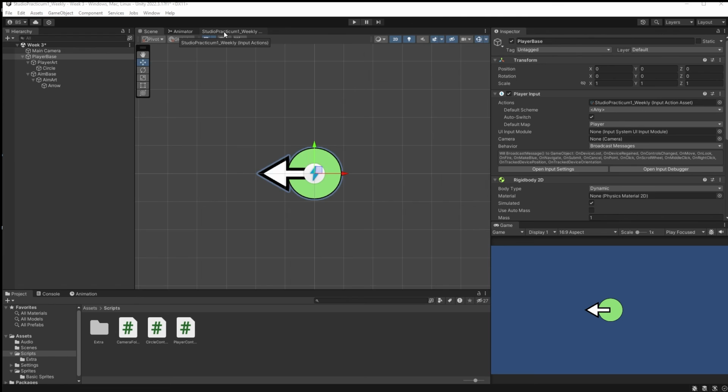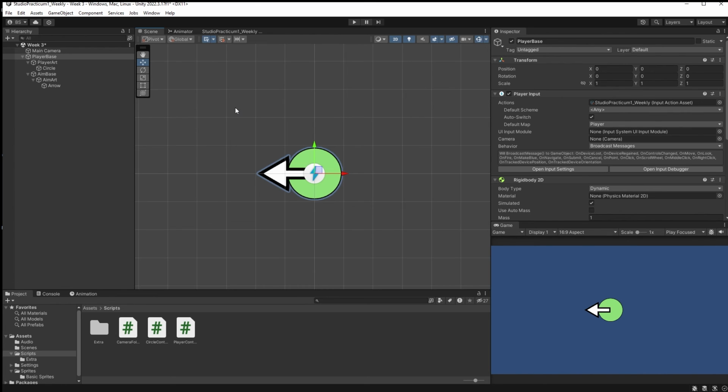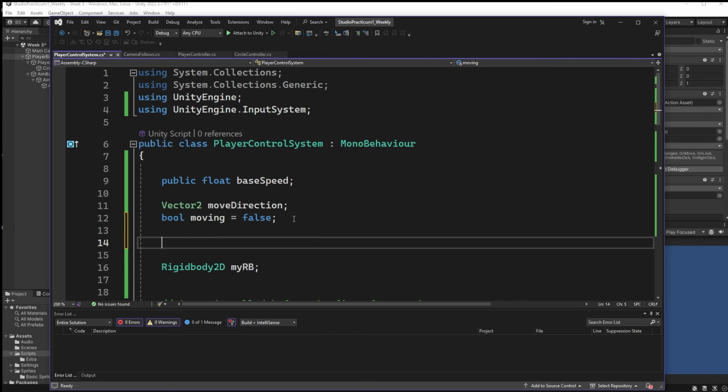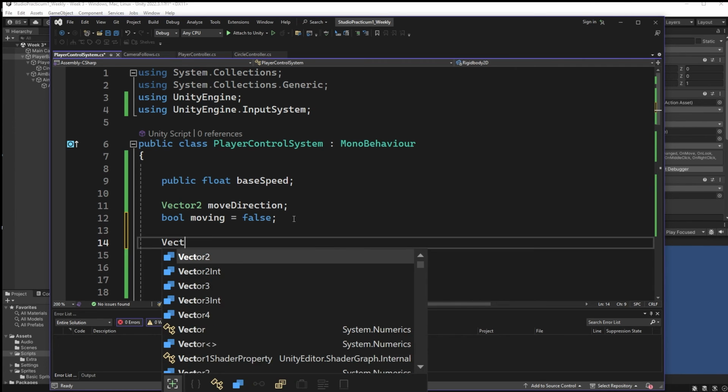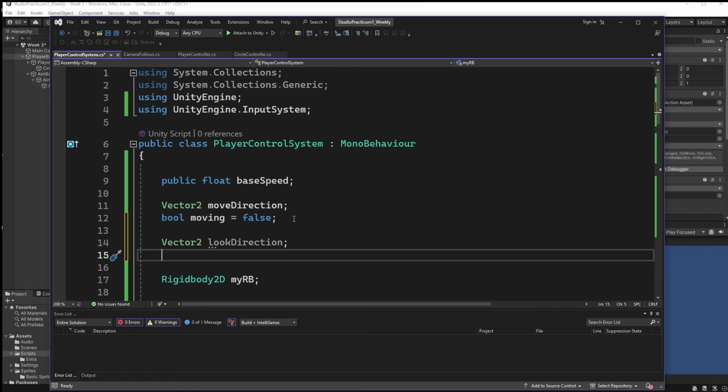All right, let's take a look at our action map here. Let's take a look at our look. Our look is still value and still vector 2. So all that stuff we did before is going to apply to our aim as well. Let me drag our code back here. Okay. Let's add a couple of things in here. So again, we're going to need that vector 2. It's going to be our look direction. So same way we used it before, this is going to be the direction that we were looking.